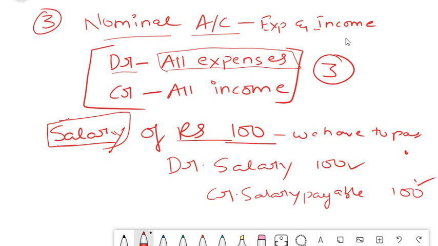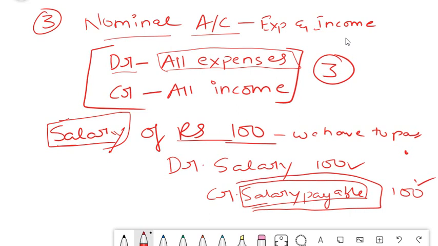So now the question comes to your mind, what is the salary payable account? Can you just recall what I said to you in your personal account? There can be personal, there can be artificial, and there can be representative. Representative represents a group of people. Salary is paid to employees. Employees are persons, and hence it is a representative personal account. Instead of mentioning the person name, we are writing salary payable, which represents money payable to various people. This 100, assume that it has to be paid to 10 people. So instead of writing the 10 names, we have written in a consolidated manner as salary payable.